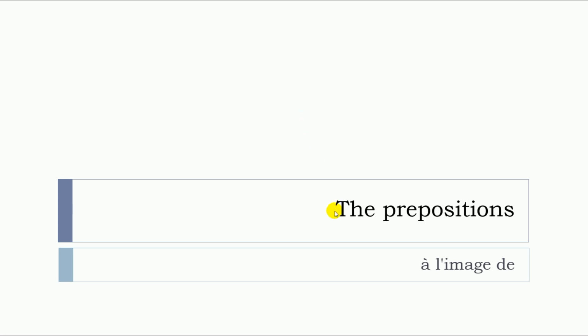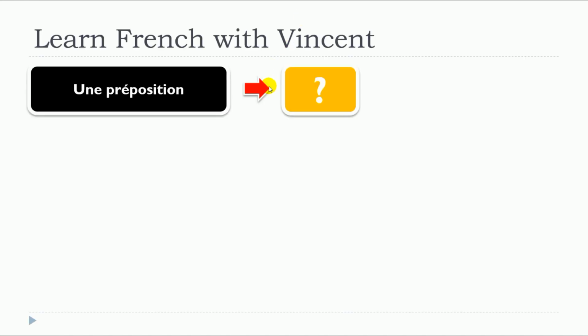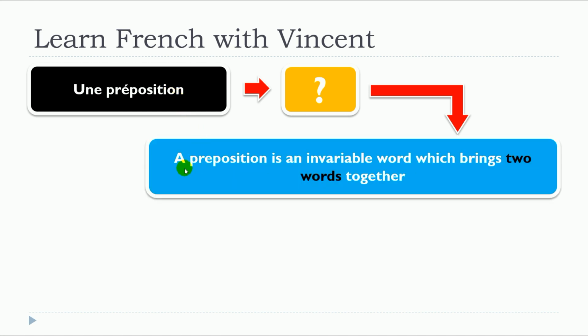In this lesson, we will see together the prepositions and more precisely, à l'image de. So, of course, the first thing that we need to see together is what is une préposition? Well, a preposition is an invariable word which brings two words together.